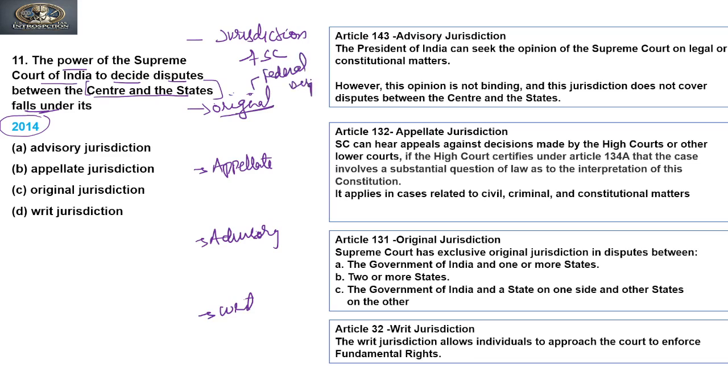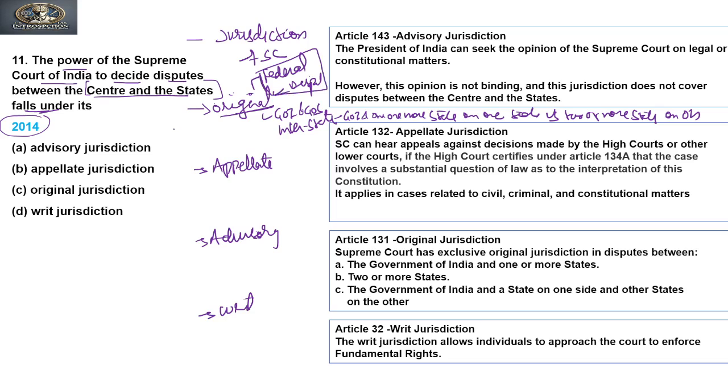Federal disputes, that is, disputes between the Government of India and governments of states, disputes between states, or disputes between the Government of India and one or more states on one side versus two or more states on the other side, right? So this is original jurisdiction, which deals only with federal disputes.